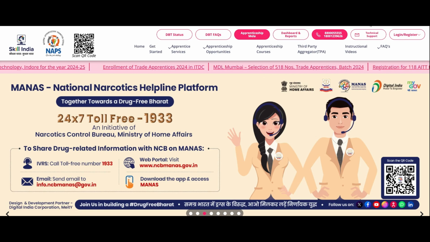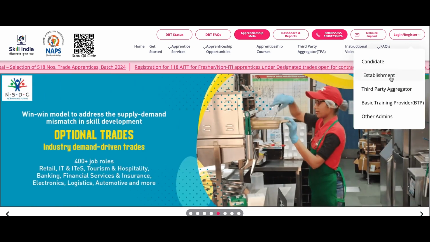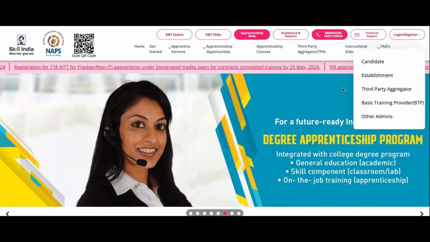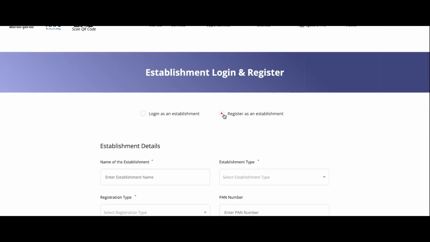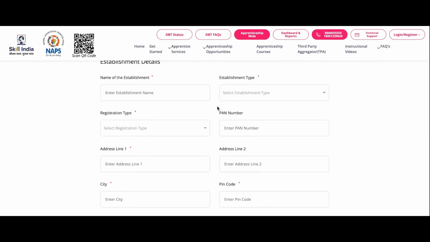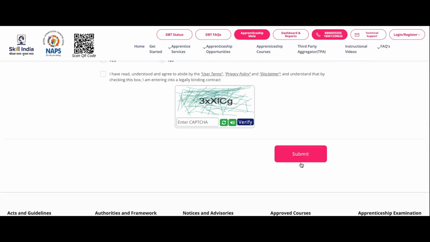For that, as an employer, you will register here: go to login/register, go to establishment, create your account, register as an establishment with name, establishment type, registration, PAN. Just input, submit, and your account will be created.